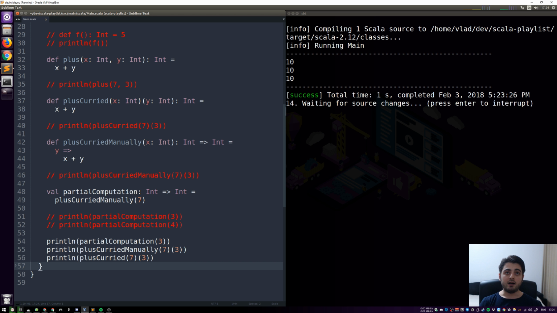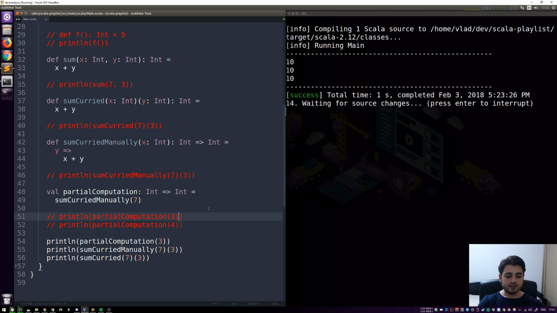However, in programming, not always, but most of the time, it's used for other things, and those things are going to be discussed in the next video and probably even the video after that. And by the way, in programming, function currying is not constrained to have multiple parameter lists with only one argument, right? So we can have multiple parameter lists with multiple parameters, okay? Because in programming, again, we're not concerned about having deeper discussions about functions. So let's demonstrate that. In fact, in my preparation for this video, I used to call it sum. Actually, let me have a sum here and over here as well, everywhere.